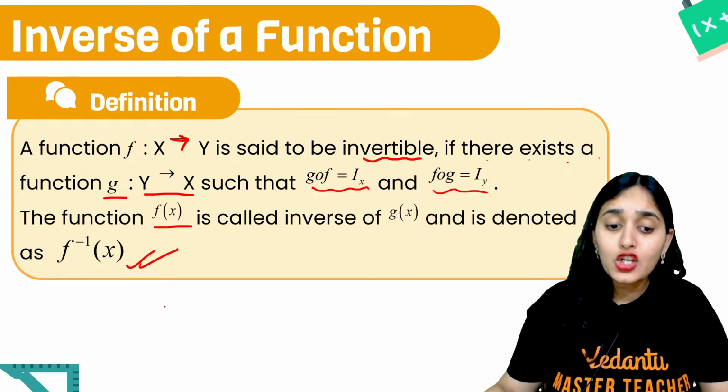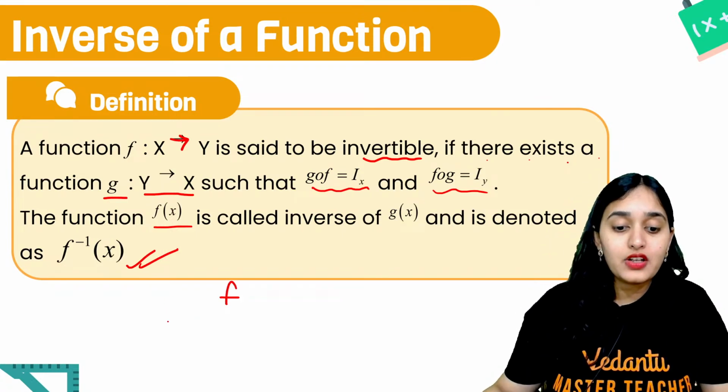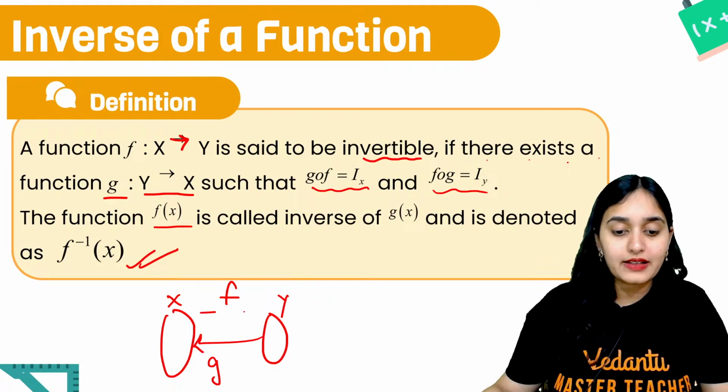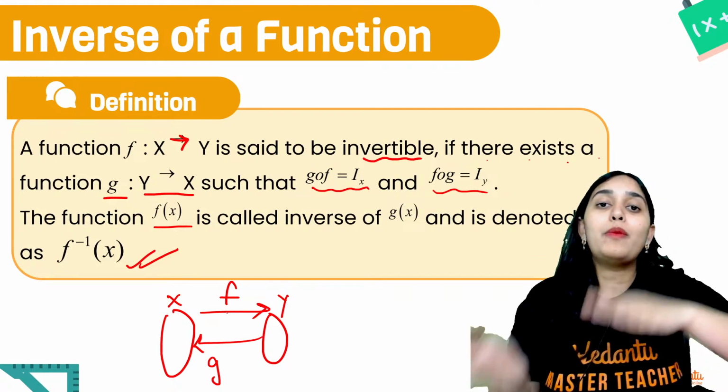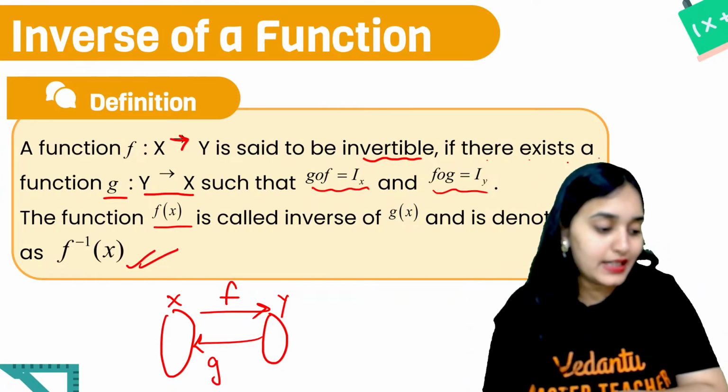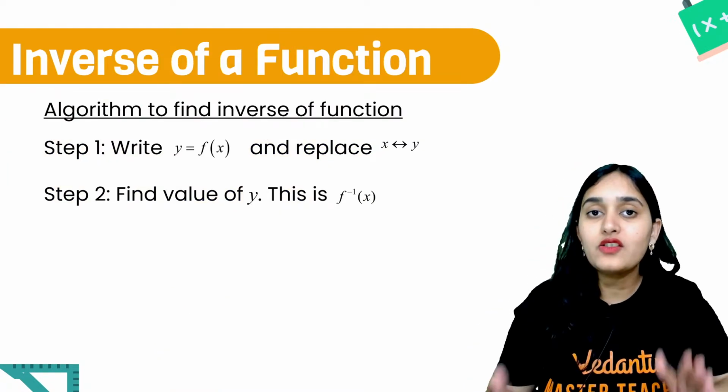Okay, so remember, if the f function is defined from set X to set Y, g will be defined from Y to X. Domain becomes codomain, codomain becomes domain. Clear? What is the inverse of a function?